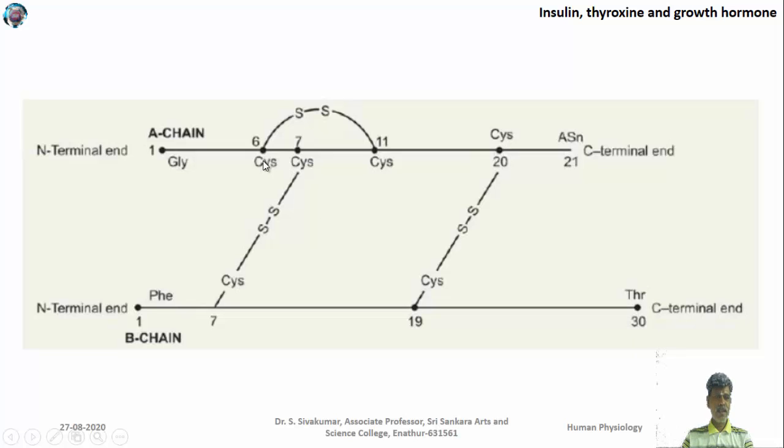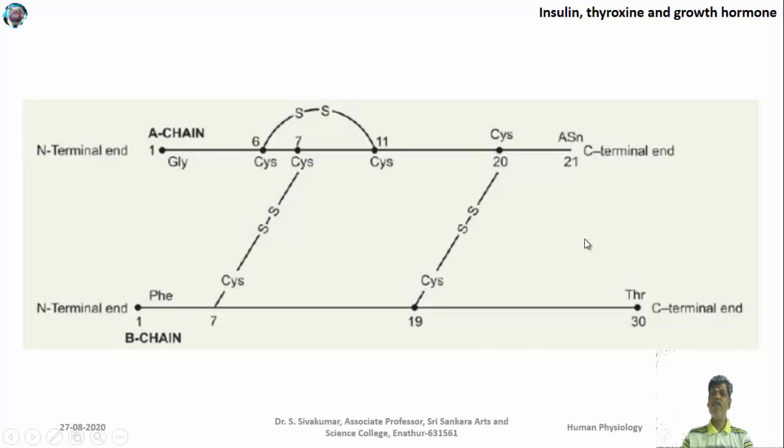Then the sixth cysteine residue of the A chain is involved in an intrachain disulfide bond with the 11th cysteine residue. The 7th cysteine residue of the A chain is involved in an interchain disulfide bond with the 7th cysteine residue of the B chain. Then the 20th cysteine of the A chain is involved in an interchain disulfide bond with the 19th cysteine of the B chain. So we have two interchain disulfide bonds.